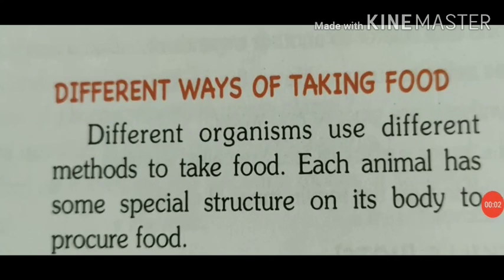So our next topic is different ways of taking food. Different organisms use different methods to take food. Each animal has some special structure on its body to procure food. So students, different animals have different methods of taking food, and for this, animals have a special structure or organ on their body part to procure food. Procure means to obtain food. So they have special structures on their body to obtain food.